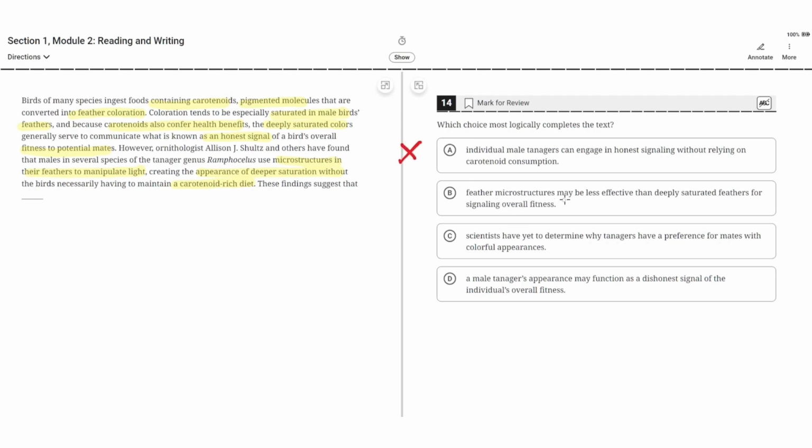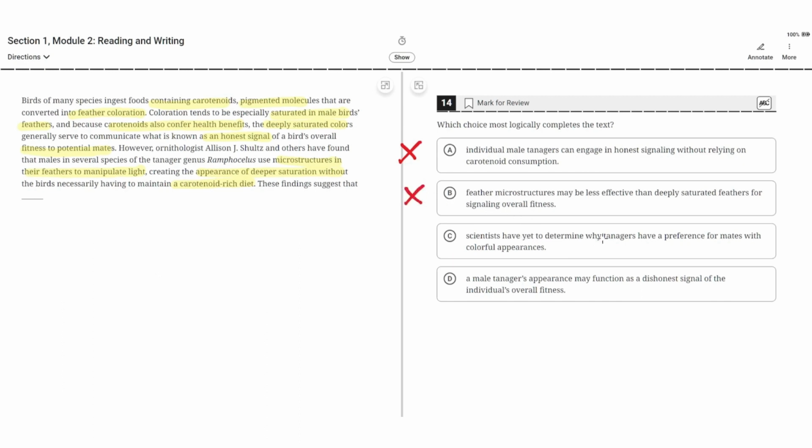B. Feather microstructures may be less effective than deeply saturated feathers for signaling overall fitness. This is incorrect because feather microstructures help to convey a deeper saturation of colors, so this sentence itself does not make sense. So B is incorrect.